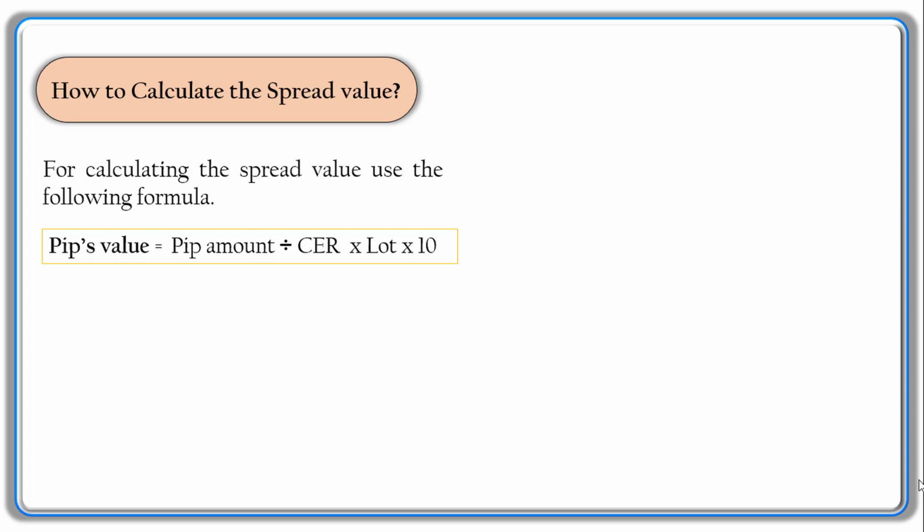You will learn in detail how this formula developed and how pips and lot calculate. I have mentioned its link in the description below, and I have provided a very complete and detailed lesson in this regard. So for better understanding of the spread value calculation, let me give you an example.